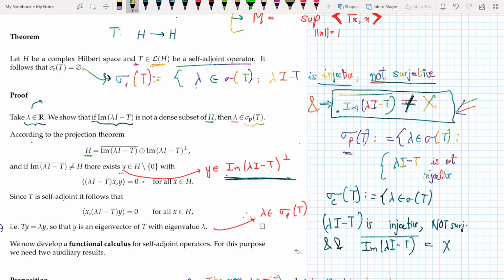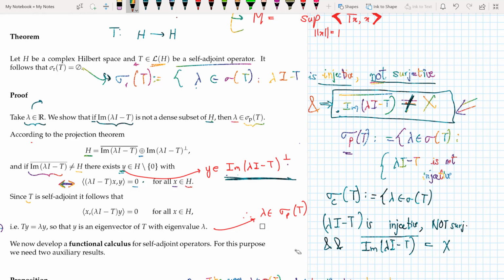Since I do not know whether the image of lambda I minus T is closed or not, I close it and take a direct sum with its perp. If the image of lambda I minus T is not dense in H, then there exists a y belonging to the image of lambda I minus T perp such that this condition holds. Why? Because these two spaces are orthogonal to each other, so if you take any two elements in them, the inner product would be 0.